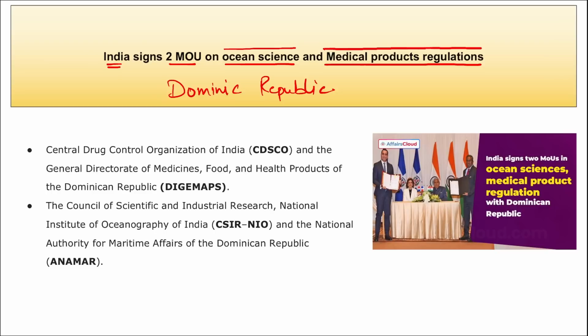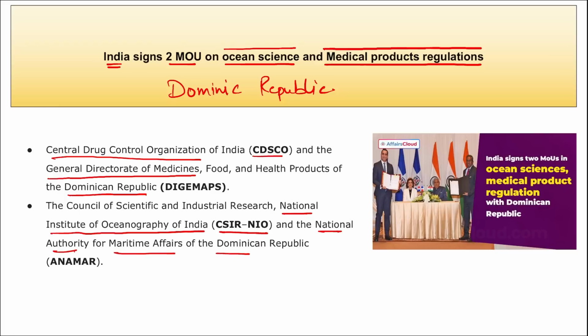One was for your ocean sciences and second is for medicinal product regulation. If we look at it, remember, Central Drug Control Organization of India and General Directorate of Medicines, Food and Health Products of Dominic Republic signed the first MOU. Second was your CSIR NIO, that is Council of Scientific and Industrial Research, and their arm National Institute of Oceanography of India and National Authority for Maritime Affairs of the Dominic Republic. They together signed these MOUs, right? So these are the 2 organizations, where one was for ocean science and one was for your medicinal product regulation, where this MOU was signed.